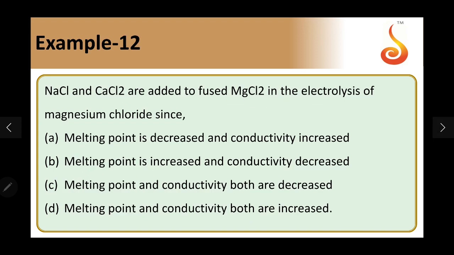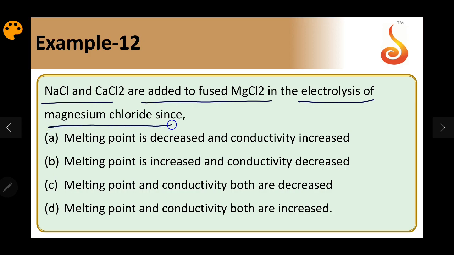Example 12. NaCl and CaCl2 are added to fused magnesium chloride in the electrolysis of magnesium chloride because... the options are about melting point and conductivity. We add NaCl and CaCl2 to fused MgCl2 so that the conductivity is increased and the melting point of the electrolyte is decreased.